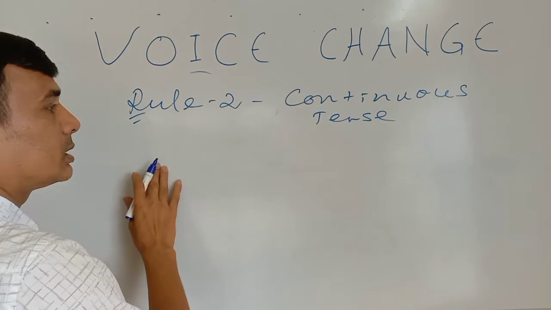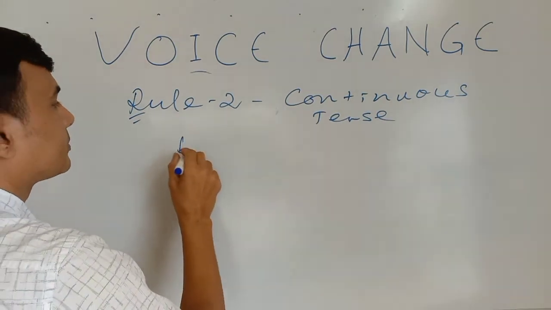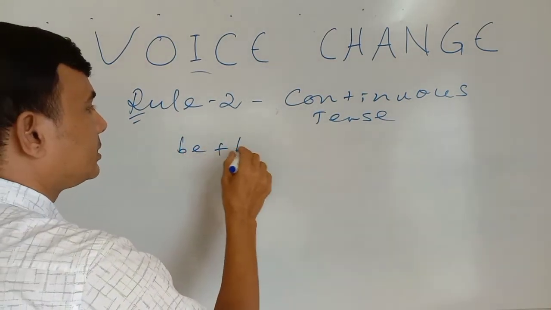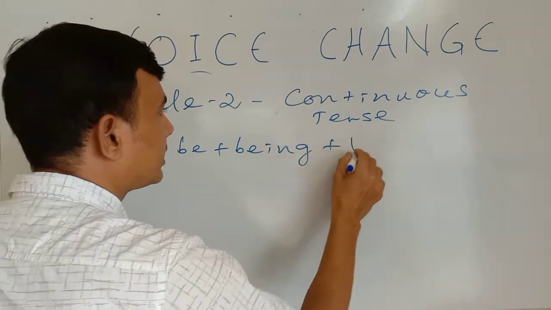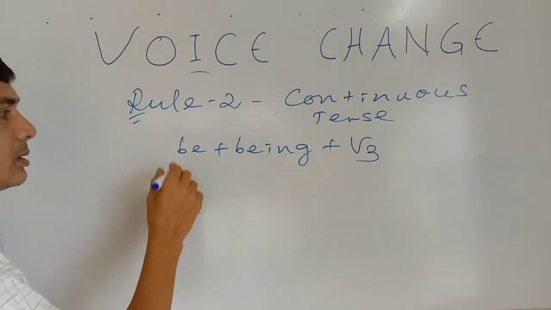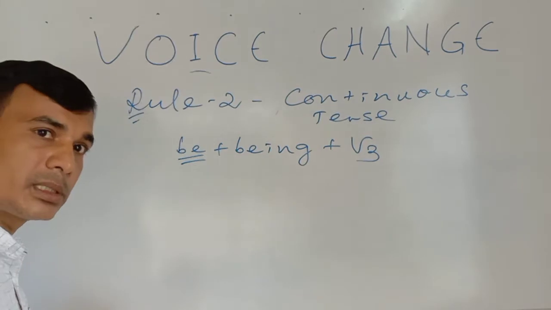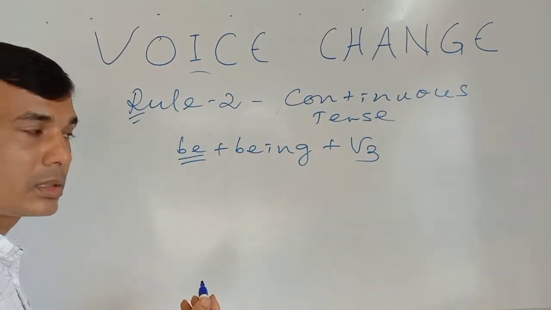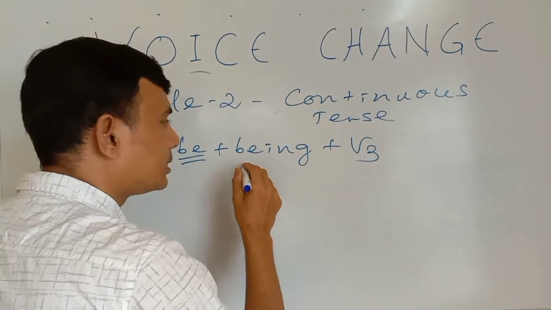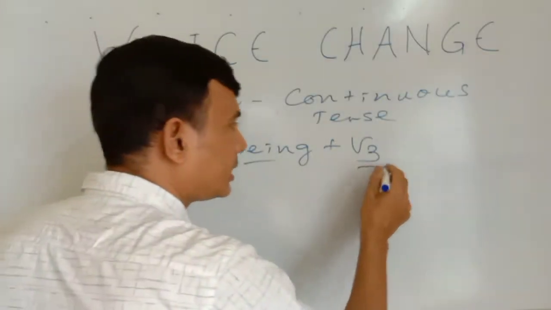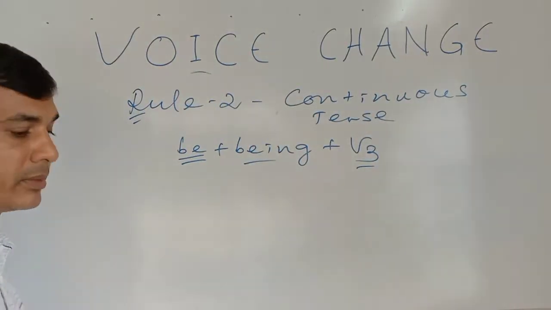What is rule 2 here in continuous tense? I have used the be verb, after this being, after this V3. According to the subject: am, is, are, was, were, and then being, and then the past participle form of the verb.